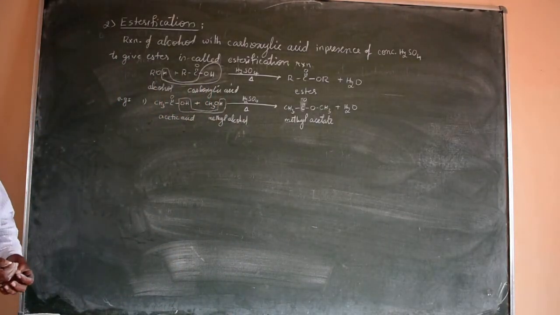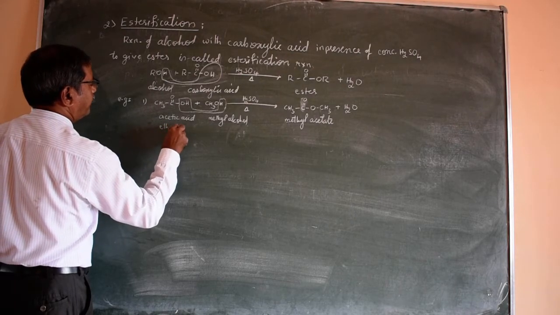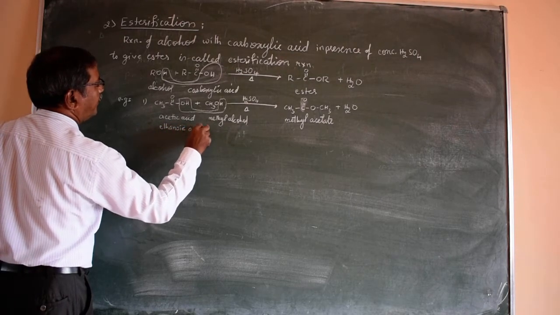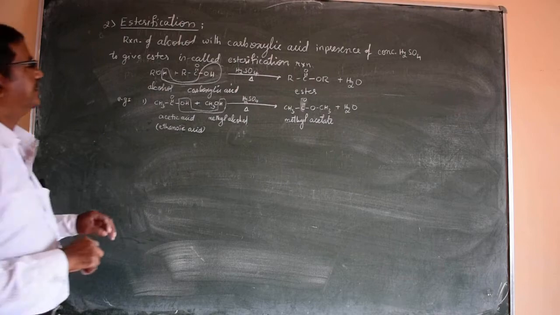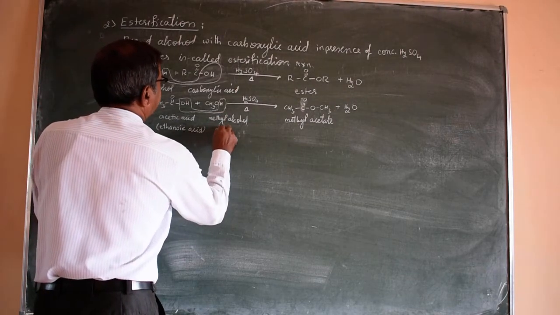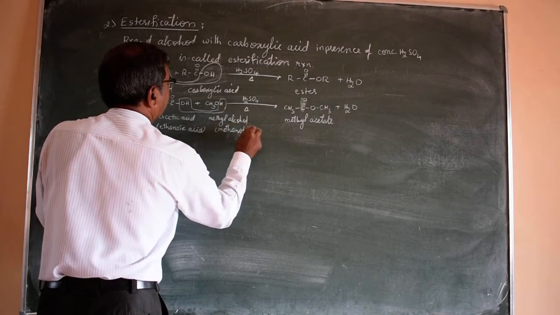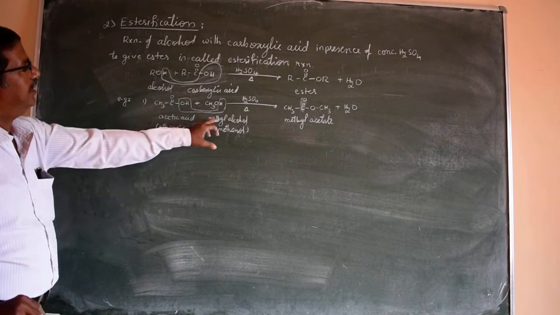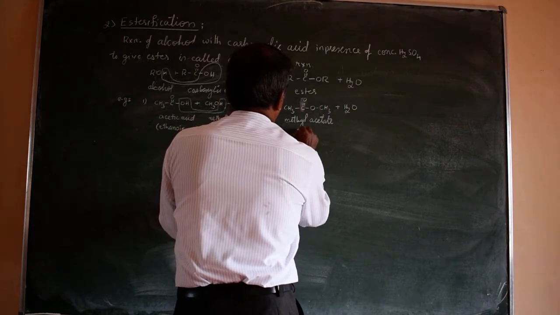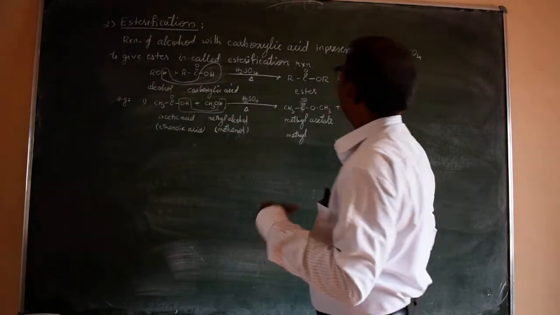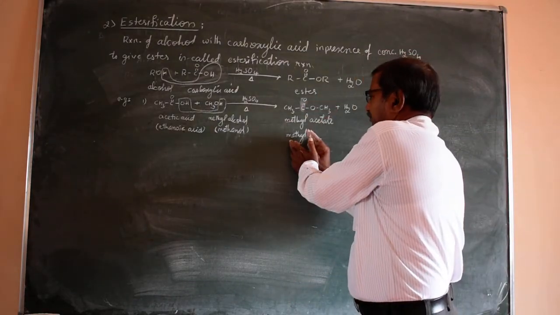You should be perfect in the IUPAC name also. The IUPAC name for this one is ethanoic acid. This is because it is difficult to judge which type of question comes in the competitive examination. Ethanoic acid, and methanol. The substituent is methyl. The suffix for ester is oate.